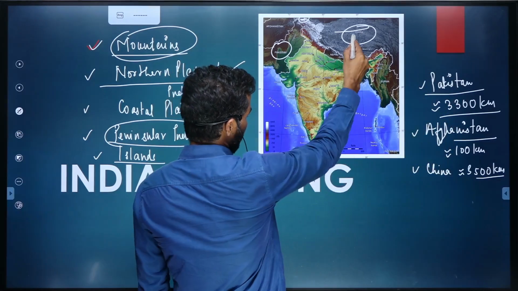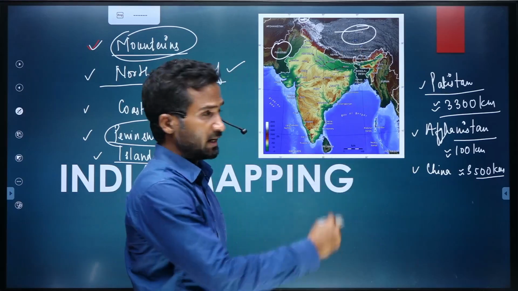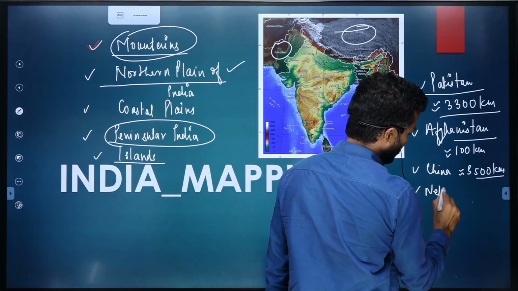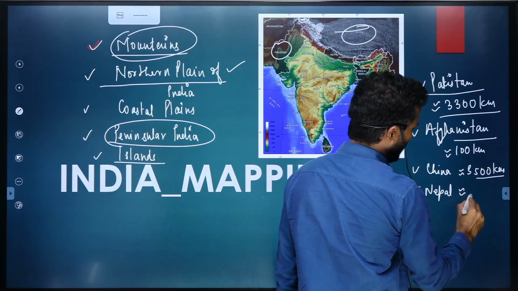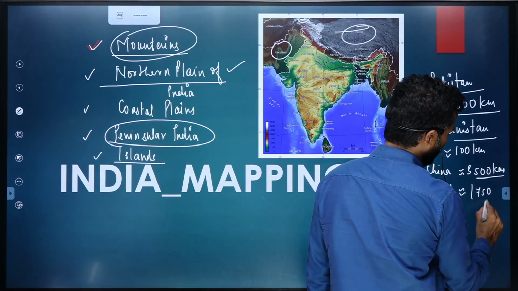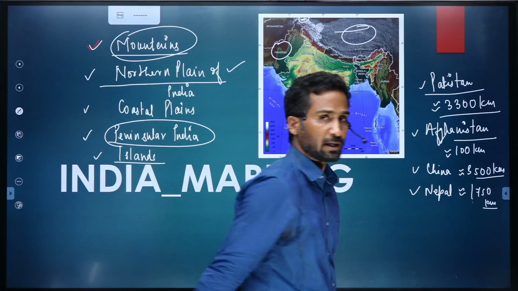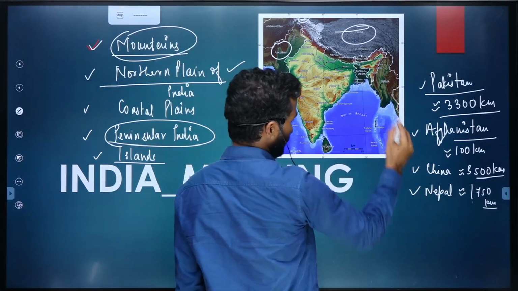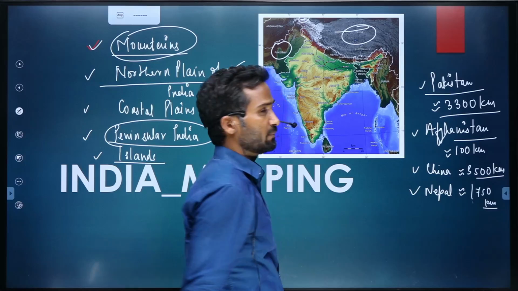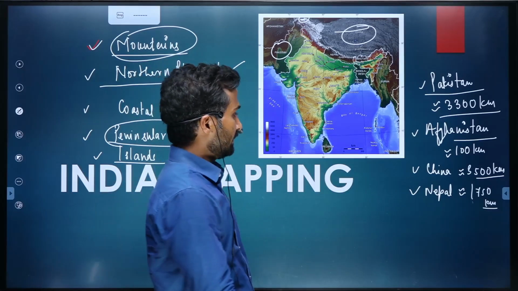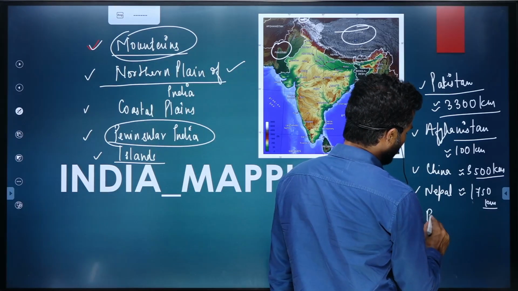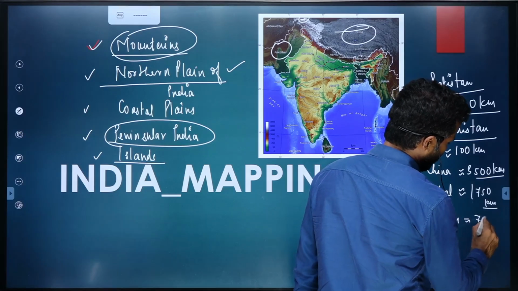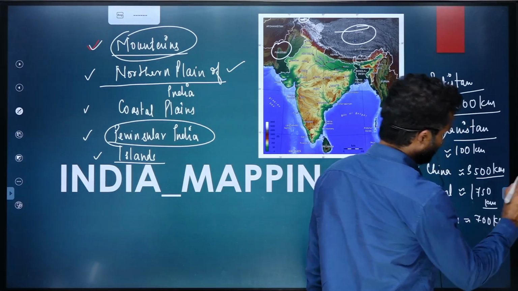Then, between China and India, there is a country which is sandwiched called Nepal. And with Nepal, India shares a border of nearly 1750 kilometers. And thereafter, we have Bhutan which is again sandwiched between China and India. And with Bhutan, we have a land border of nearly 700 kilometers.